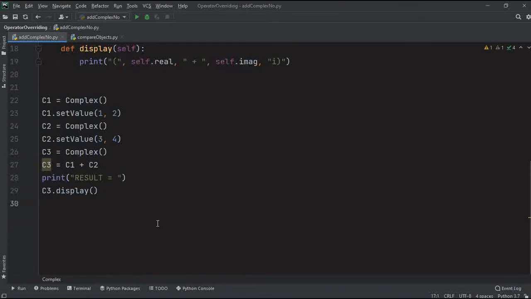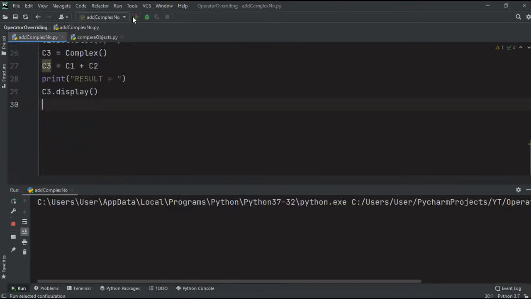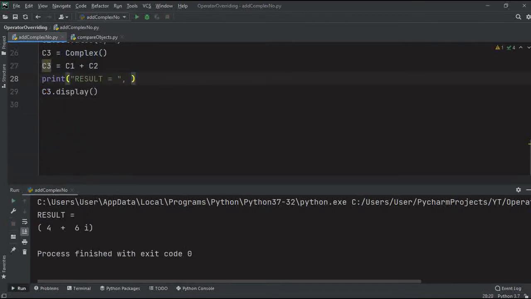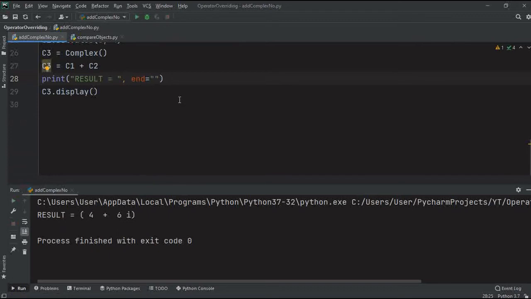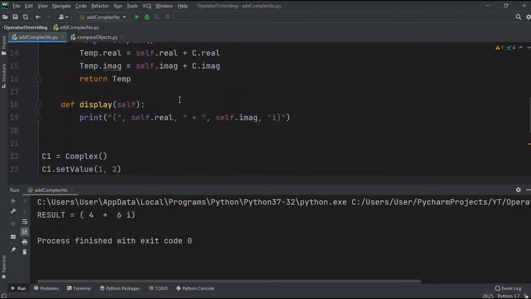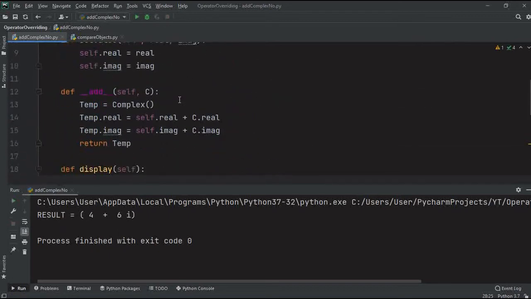Let's see whether this particular code runs or not. Now we can add two objects, right? Why? Because we have used the concept of operator overloading, using this __add__ method. Is it okay?